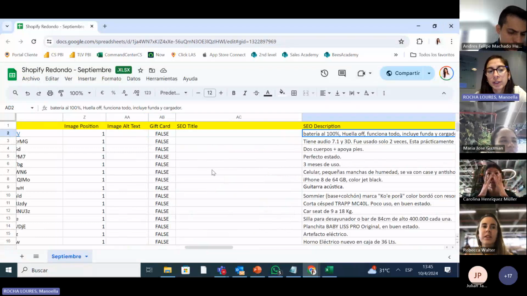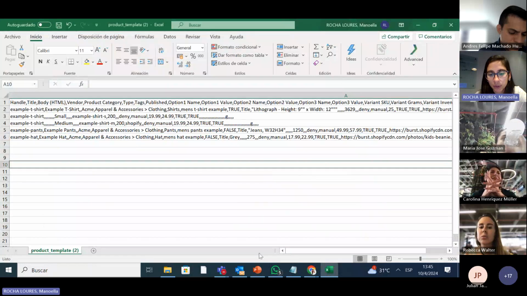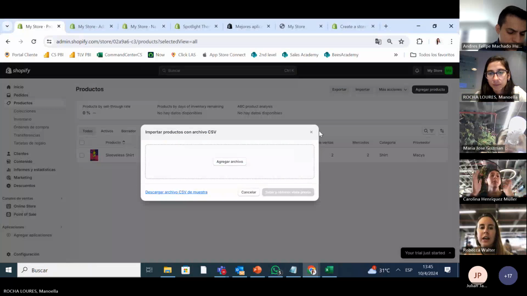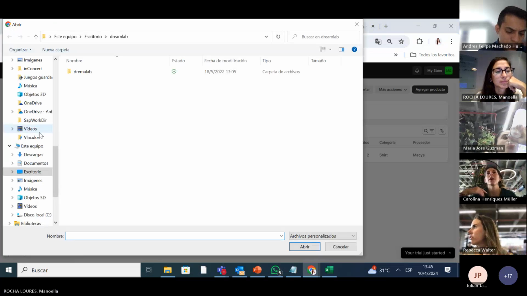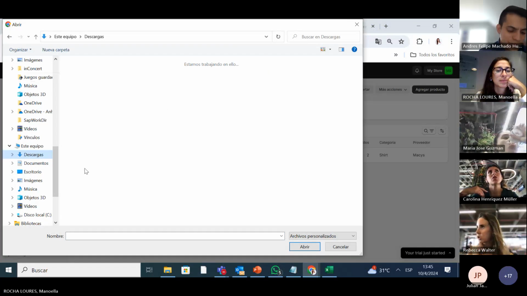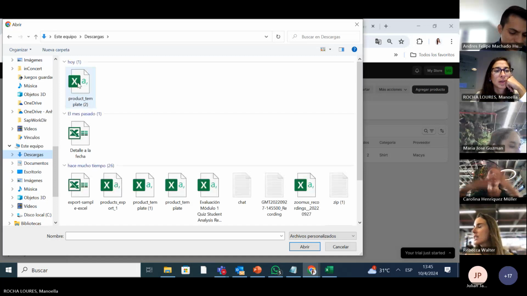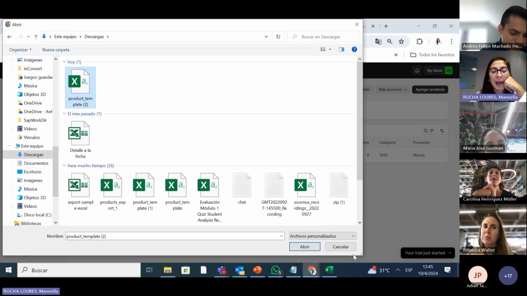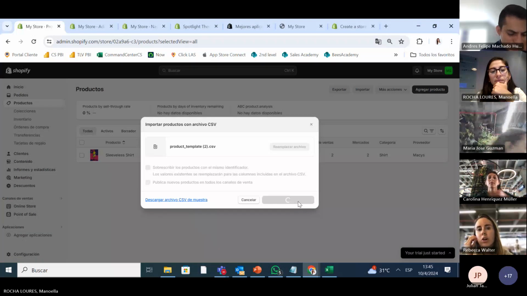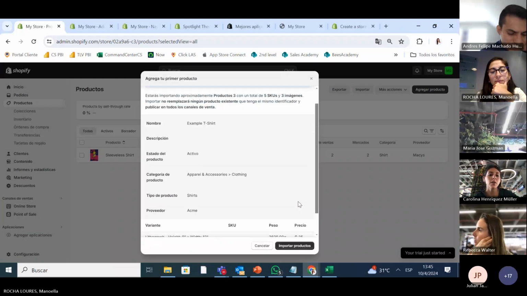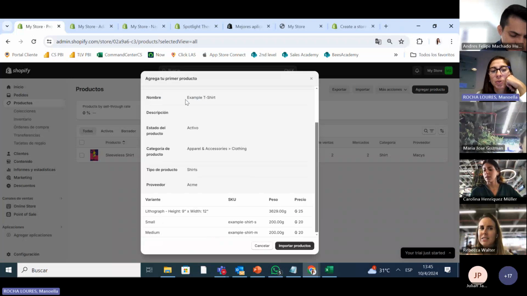Okay, and once we finish doing that, we import. We press importar, and then you add. One second. You add that, and then it comes up the detalle feature. Do you see how it shows here?